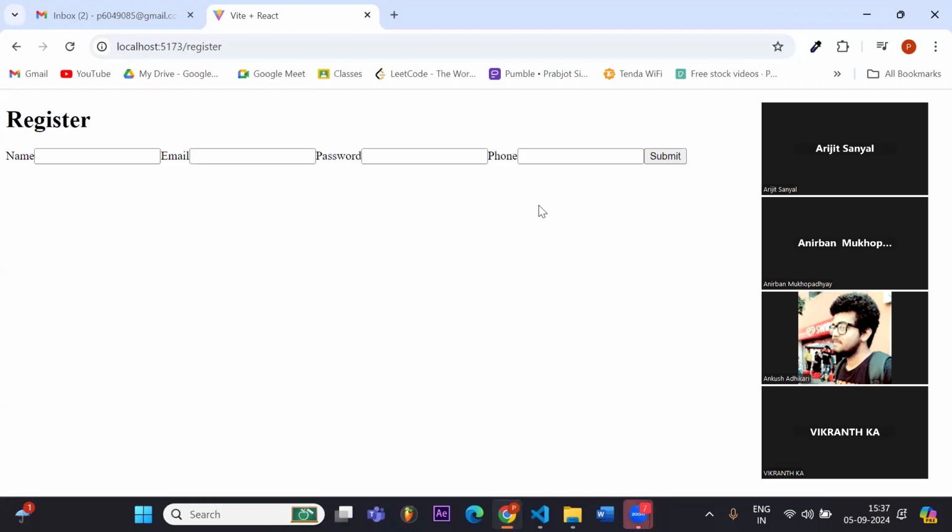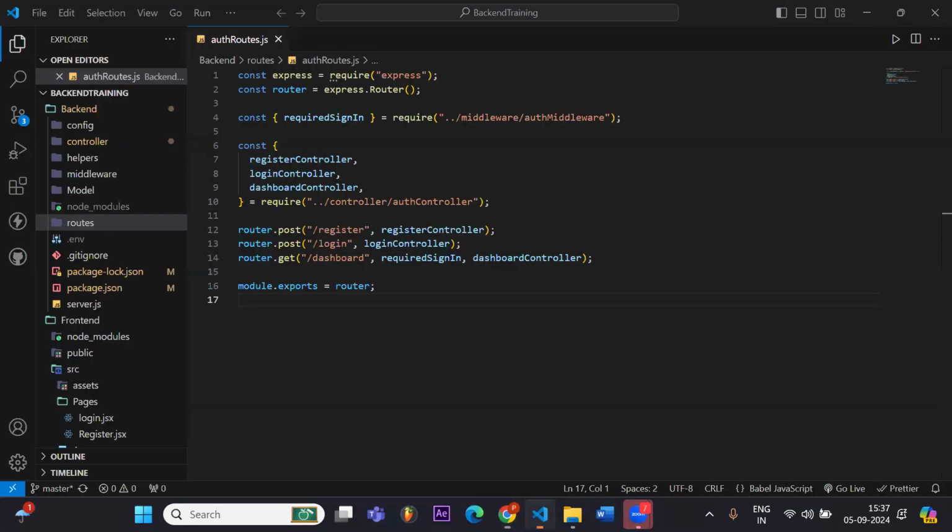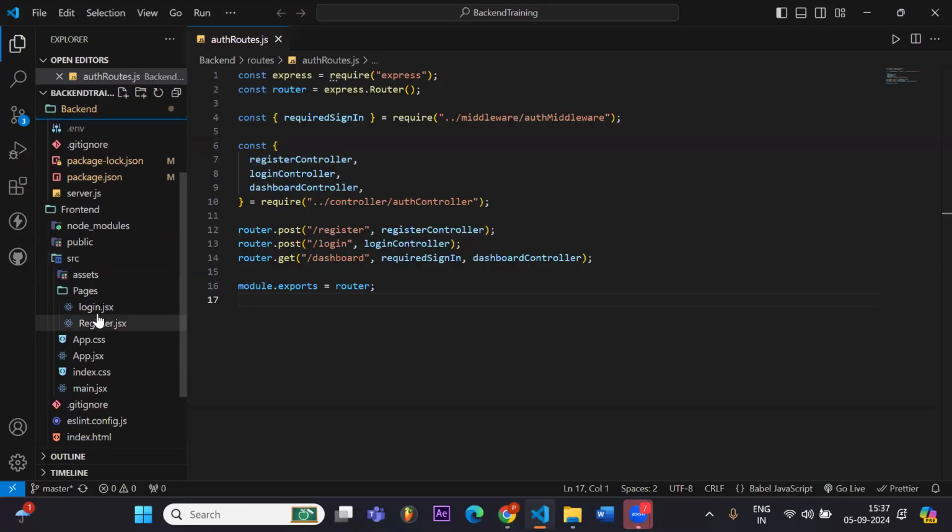Hello. Were you guys able to do that login part? Yesterday we did the register part and I asked you to do the login also. So Ankush and Vikrant, and yes, Anirban, were you able to do the login? Yes. Okay. And Anirban, what about you?